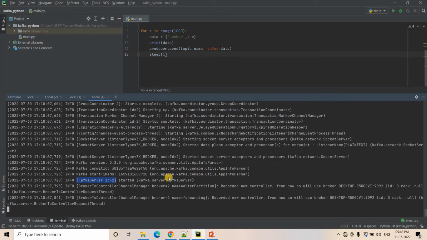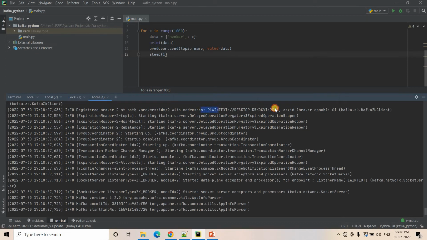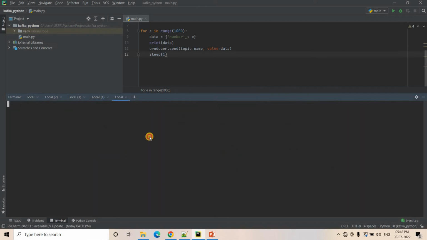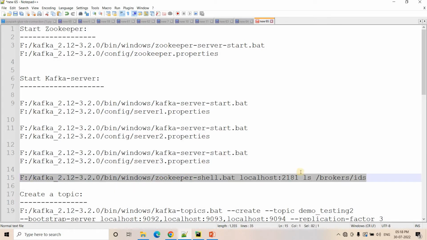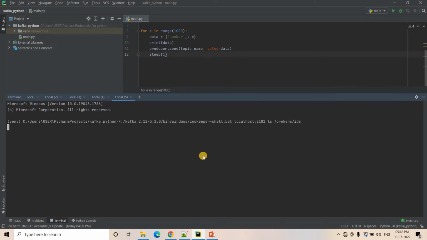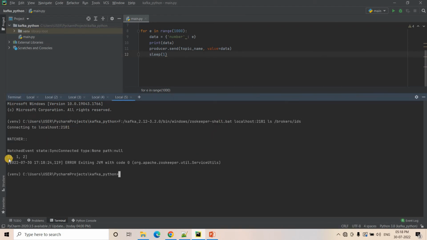So here you can see ID is 2 and the server is running at port 9094. Perfect. I can even check the broker IDs using the Zookeeper shell .bat file. If you are using Linux, you can use the .sh file. Here you can see the broker IDs running in our cluster are 0, 1 and 2.